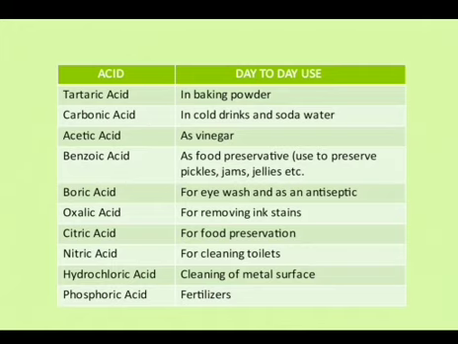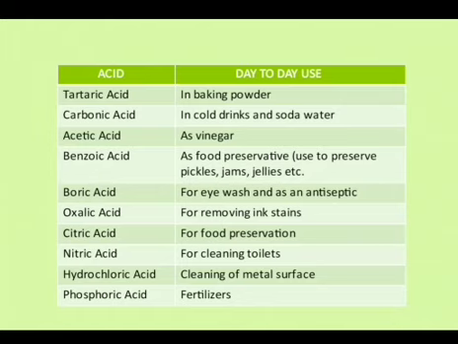Next one is carbonic acid. The cold drinks which we consume have a tangy fizzy taste. This is due to the presence of carbonic acid in them. Then vinegar, which contains acetic acid. Actually the name acetic acid originated from the term acetus. Acetus used to mean vinegar. So that is why the acid present in vinegar is called acetic acid.